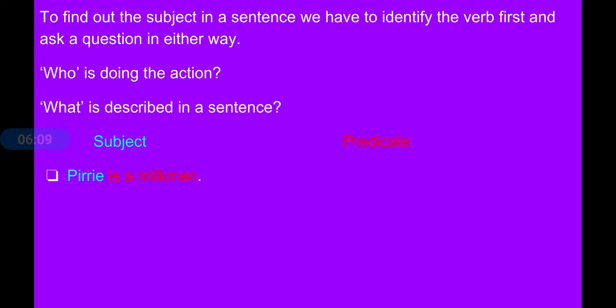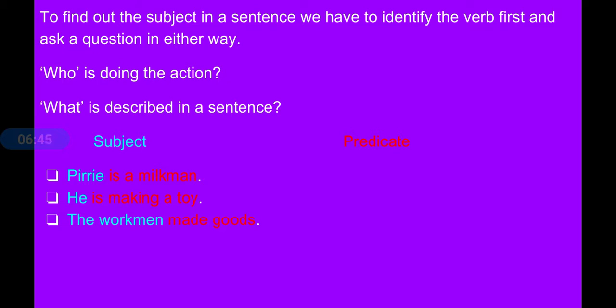Perry is a milkman. Here, what is the verb? Verb is. We have to ask a question like that: who is a milkman? Perry. So Perry would be the subject, the main part of the sentence. He is making a toy. Who is making a toy? He. So he would be the subject. So we have to ask a question like this: what is the most important part of the sentence, or who is performing the action? Then we will get the answer as subject.